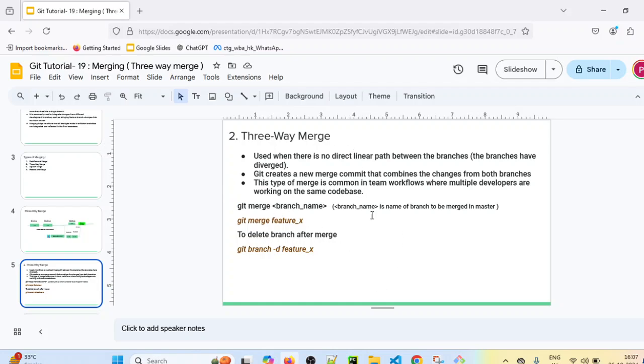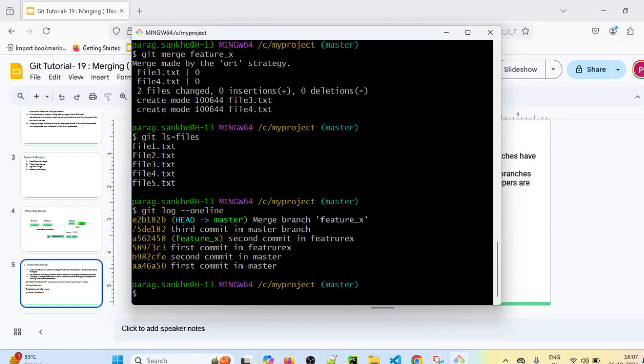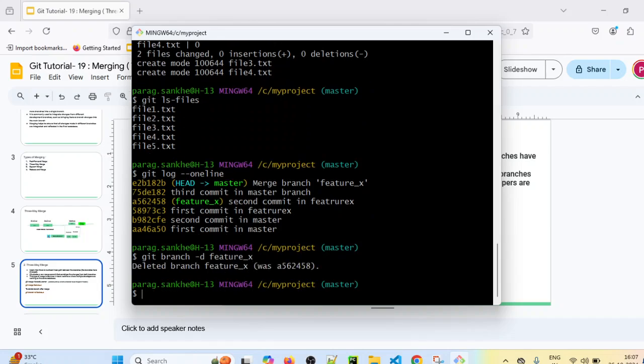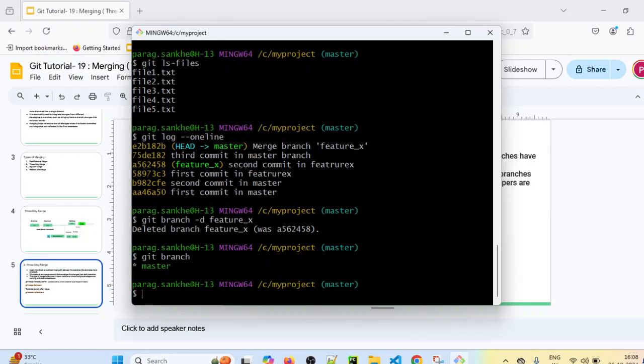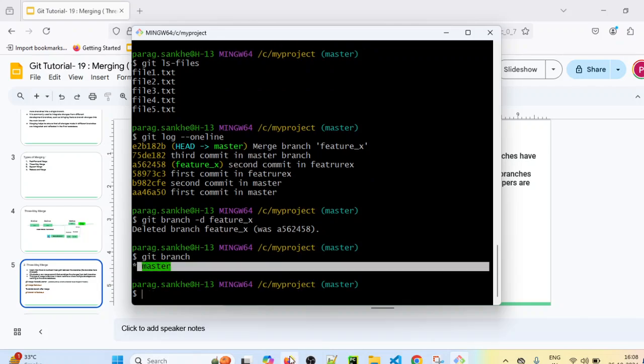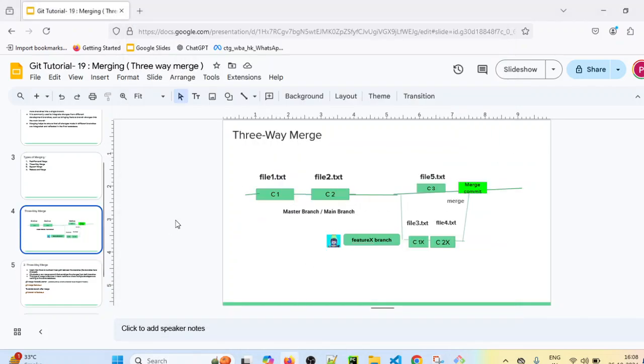And we can also delete this branch once you complete the merge, as we have already seen. So in case of a 3-way merge also we can delete the branch. How to delete the branch? By using the command git branch -d branch name. It will delete that branch. And now if I execute the git branch command, it will show you only a single branch, that is the master branch. So this is how we can perform a 3-way merge.